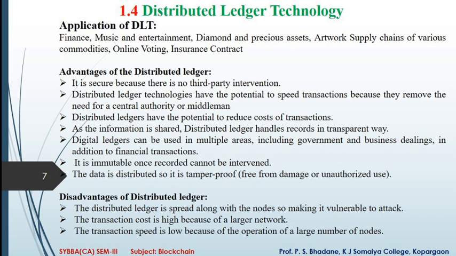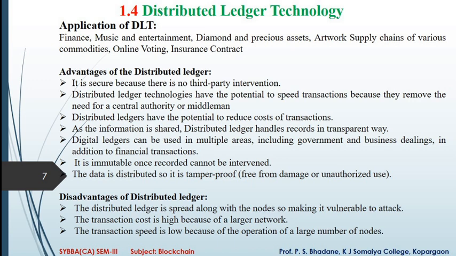Distributed ledger handles records in a transparent way. Digital ledgers can be used in multiple areas, including government and business dealings, in addition to financial transactions. It is immutable: once recorded, it cannot be intervened with. The data is distributed, so it is tamper proof, free from damage or unauthorized use.